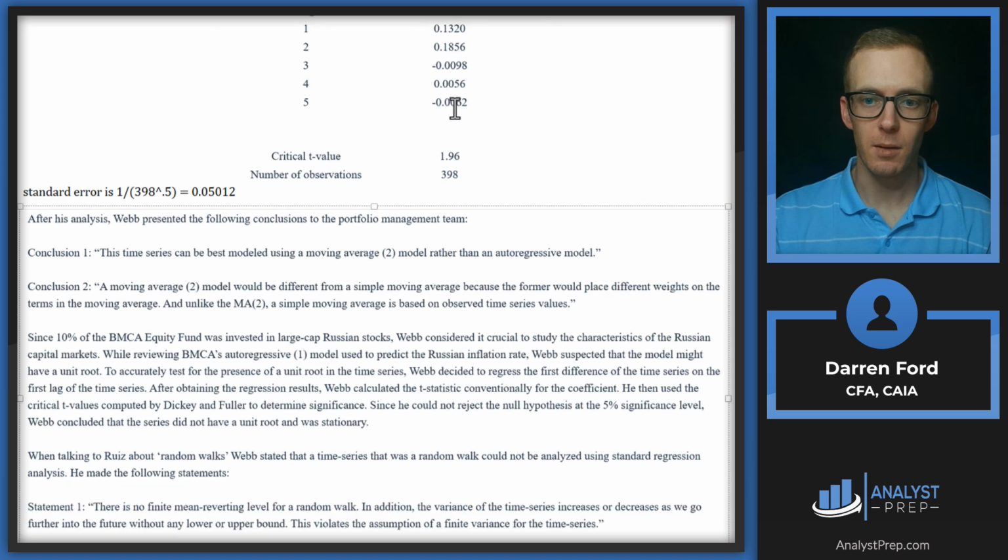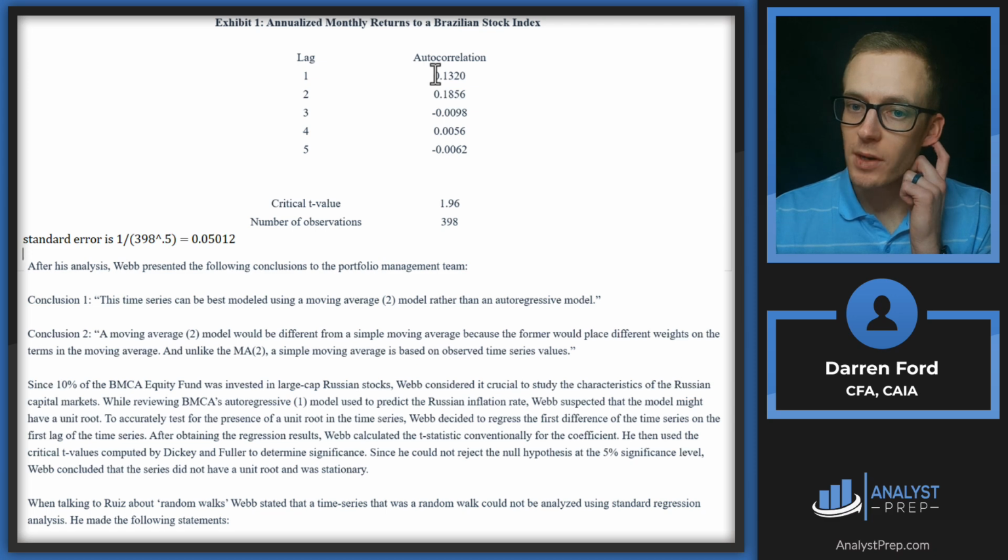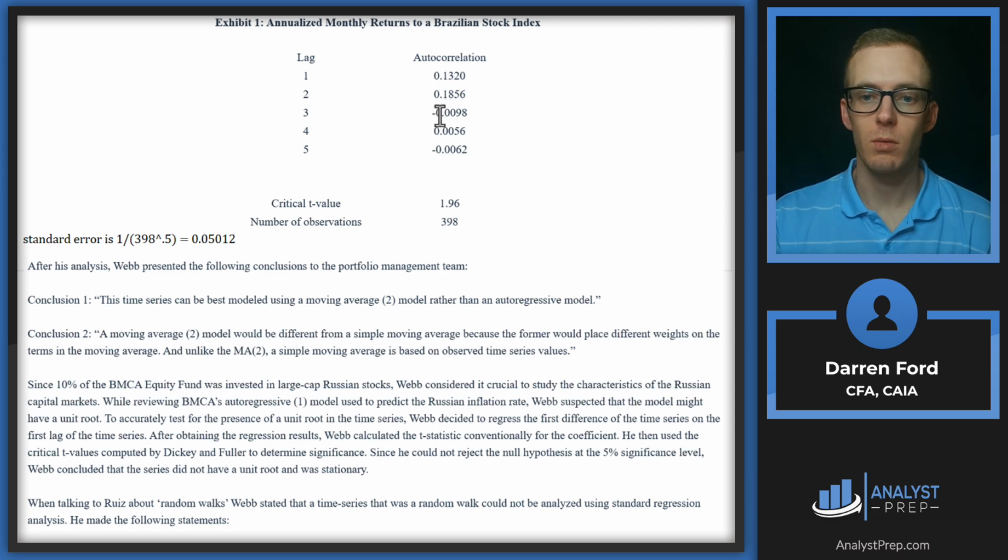So any lags that are above this are going to be a good use of the model. Any lags below it are essentially going to say that the autocorrelations are not significantly different than 0. So when we look at this, we've got 0.05012. So we've got lag 1 and 2 that are above that, and then lags 3, 4, and 5 are below here.